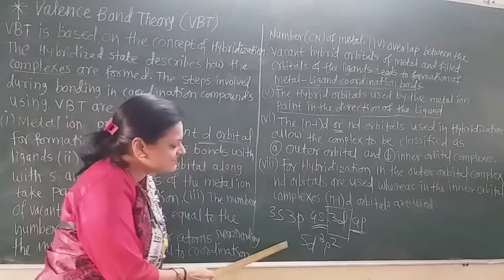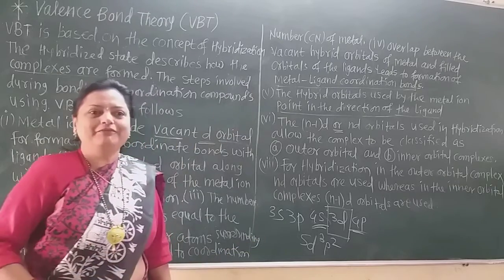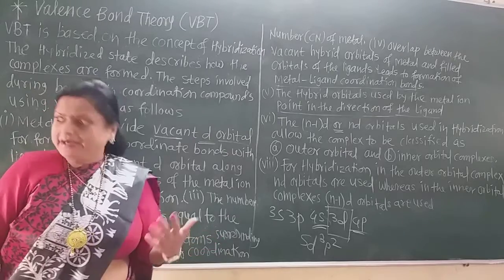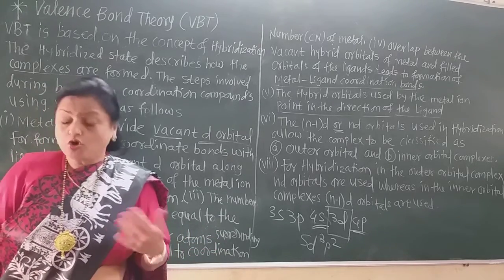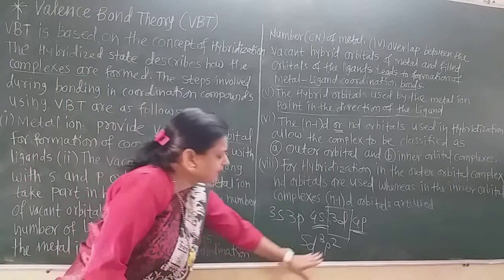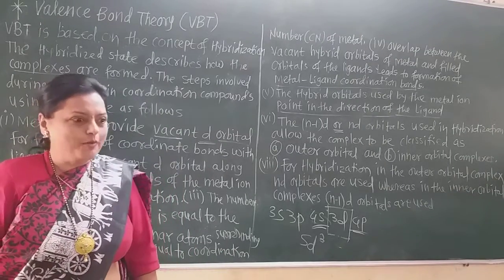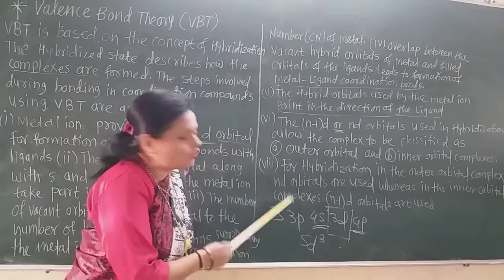Here it is sd3p2 type or sd5p type. Such types of hybridization are there. The hybridization may be inner or outer. The coordination compound may be inner or outer. Suppose only the s orbital takes part in hybridization with the d, then those are the inner orbital complexes.